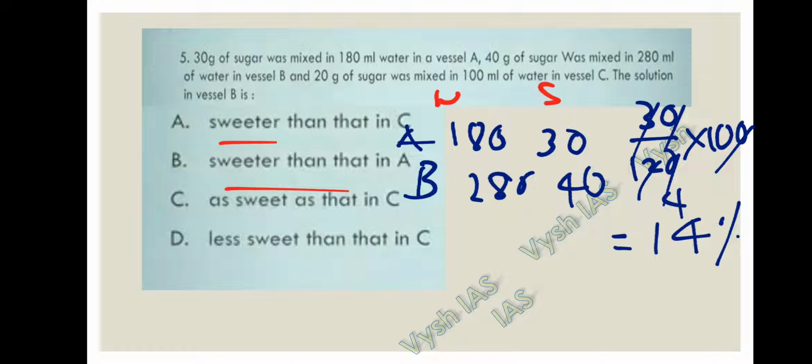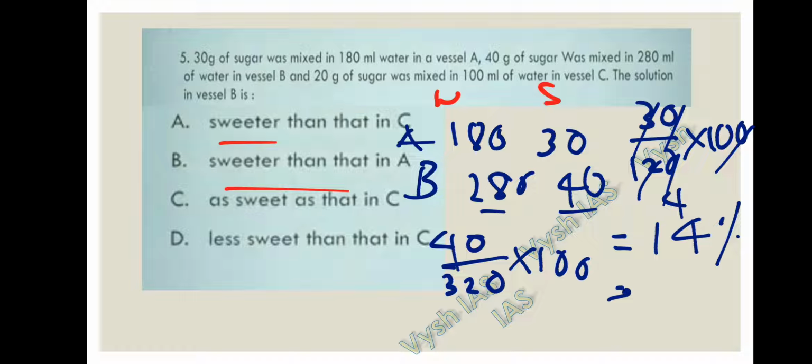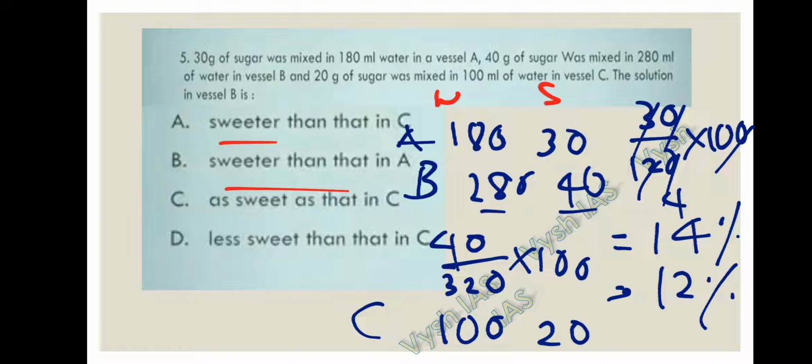If you calculate the percentage of sugar in vessel B, it will become 40 by 320, that is 280 plus 40, into 100. It will become somewhere around 12 point something. For vessel C, the water is 100 and the sugar is 20 grams. Then the resultant percentage will become somewhere around 16 point something. So the percentages of sugar in vessel A is 14, vessel B is 12, and vessel C is 16.